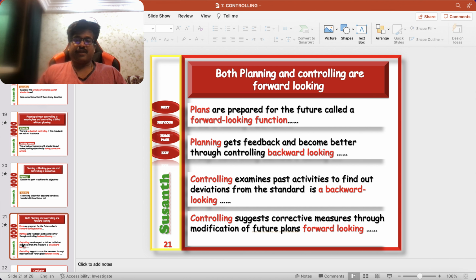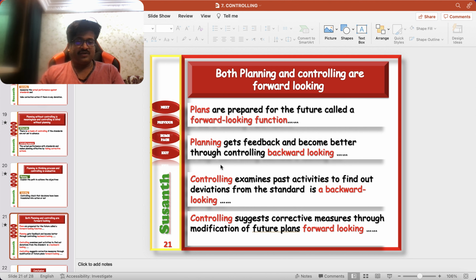So next day, when you are planning the same route at the same time, definitely you will adjust, right? You will take 15 minutes extra to reach there, or you will leave an extra 15 minutes when you are getting down from your flat. So this controlling function will help you to make better plans in future. That's why the second point comes: planning gets feedback and becomes better through controlling. Okay, so third point, controlling examines past activities to find out deviation from standard, which is backward looking.